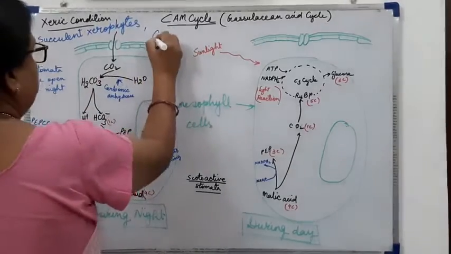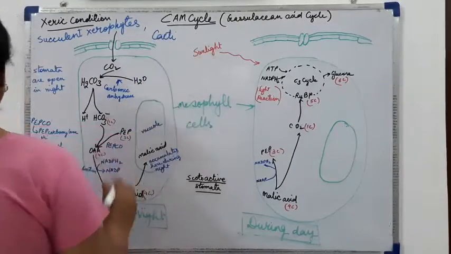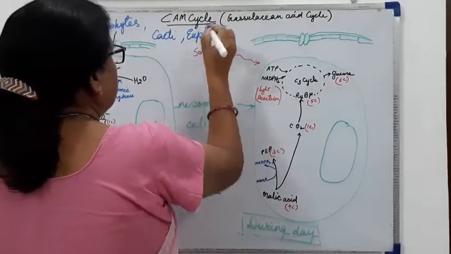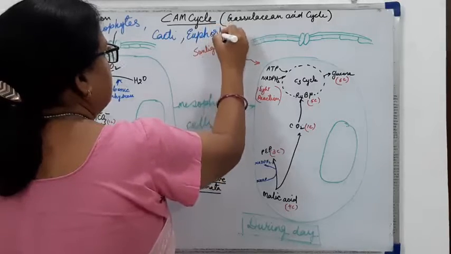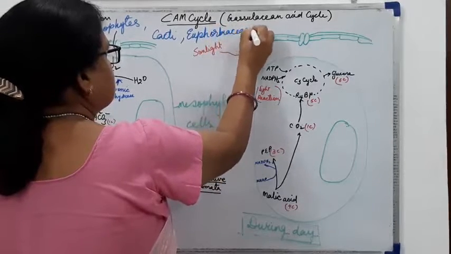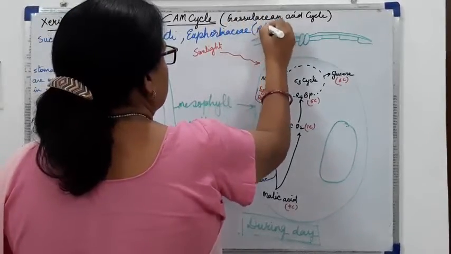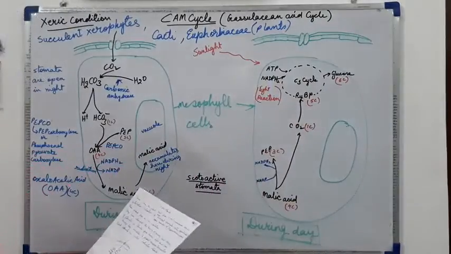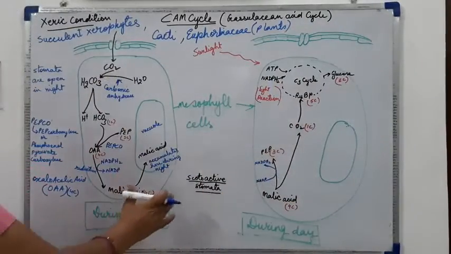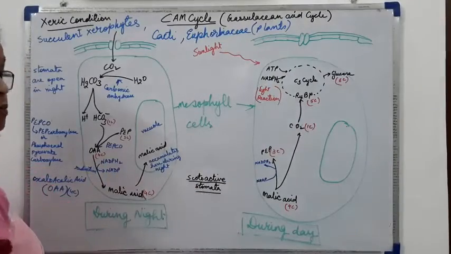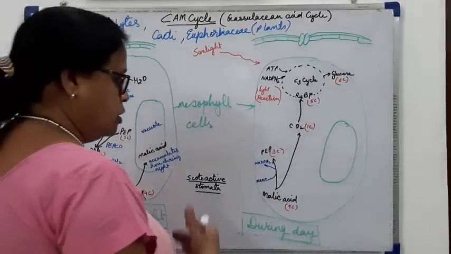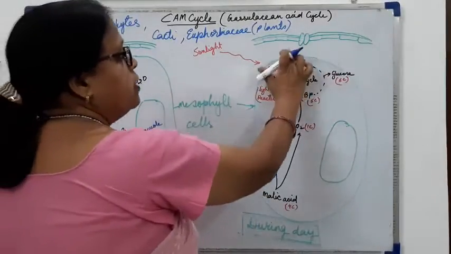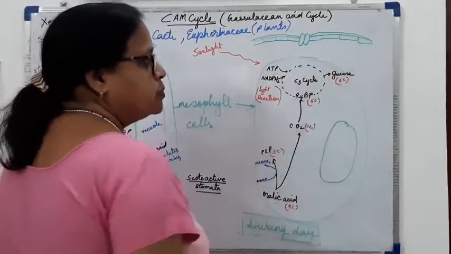Then all the types of cacti. Then some members of Euphorbiaceae, which is also a xerophytic plant, etc. So what is the new thing you have studied here? Scotoactive stomata means the stomata which are open in the night and closed in the daytime. You can see here we have shown the closed stomata.